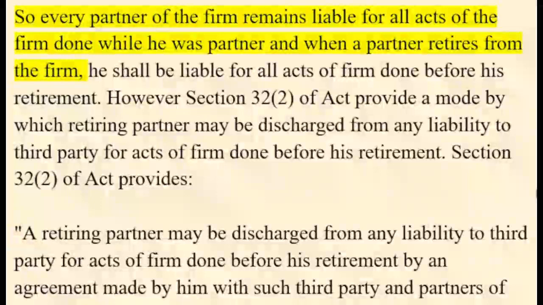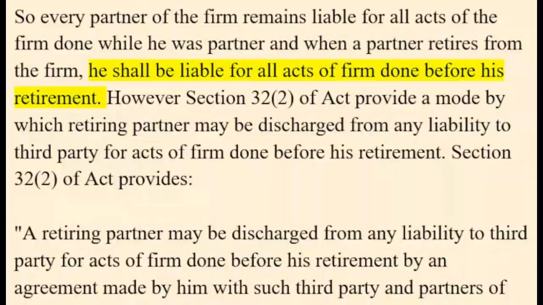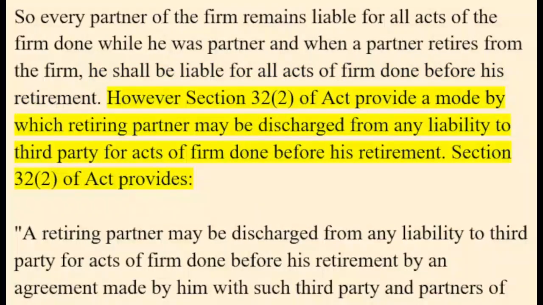So every partner of the firm remains liable for all acts of the firm done while he was a partner, and when a partner retires from the firm, he shall be liable for all acts of the firm done before his retirement. However, Section 32(2) of the Act provides a mode by which a retiring partner may be discharged from any liability to third party for acts of the firm done before his retirement.